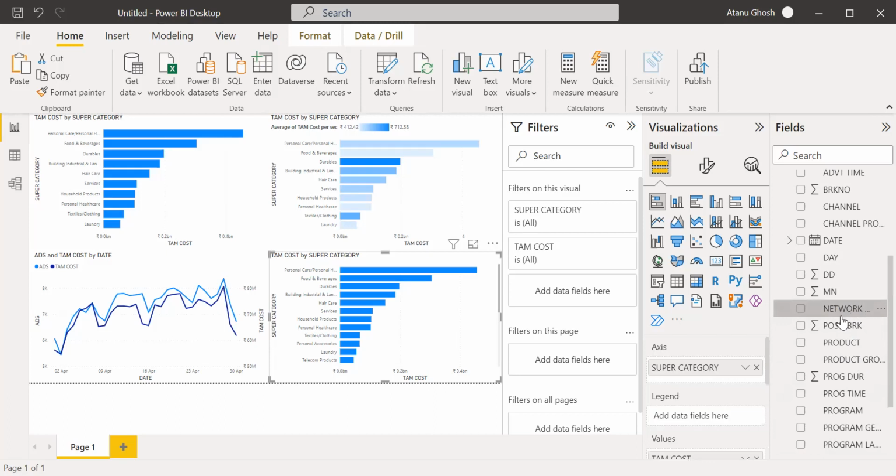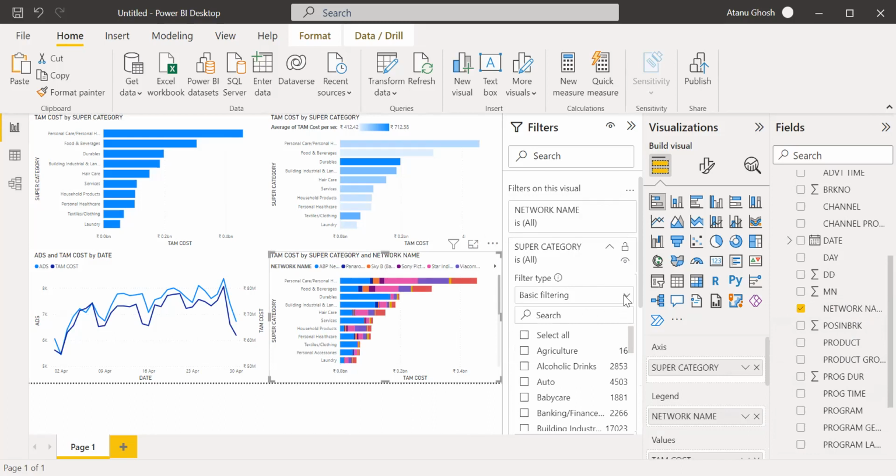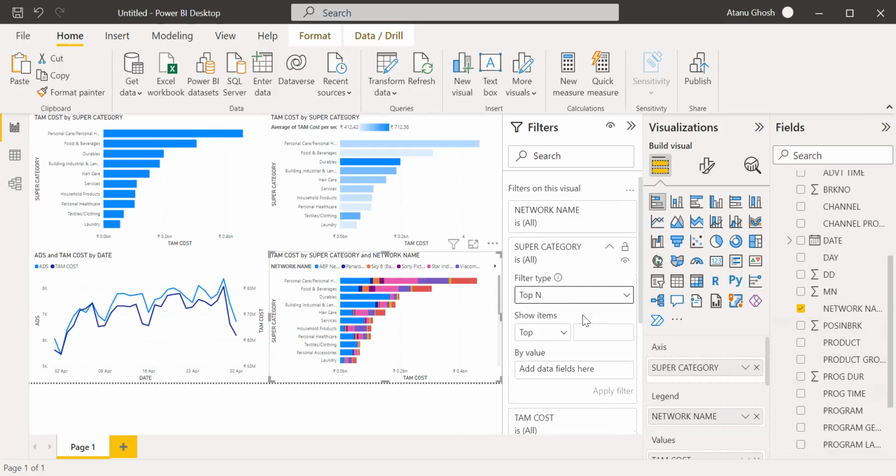Network name in my widget. Now I have it, and again, let me use the filtering so that I get the top 10. I can use a top N only on one. For example, let's say I use top N only on network.